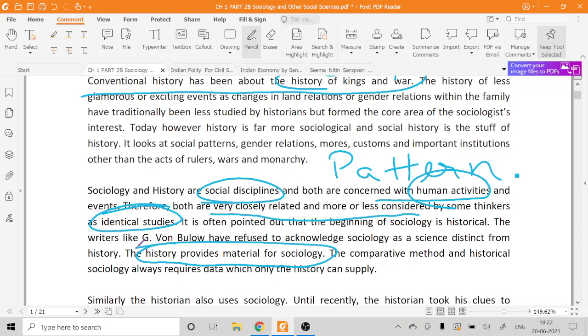Okay, now in order to study the sociological impact of colonialism on Indian society, we need the materials. We will take the materials from history, right? So history will always provide materials for sociology. This is an important statement that you need to remember. The comparative method and historical sociology always require data which only history can supply. So I hope you have understood this concept.